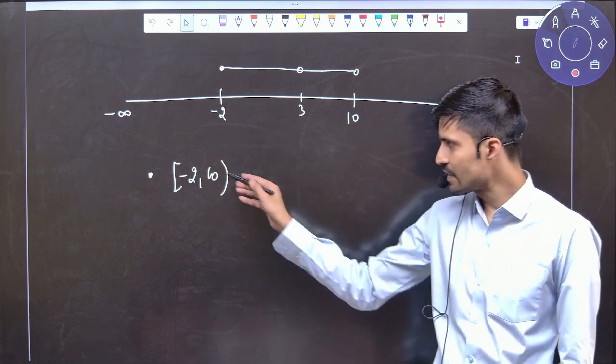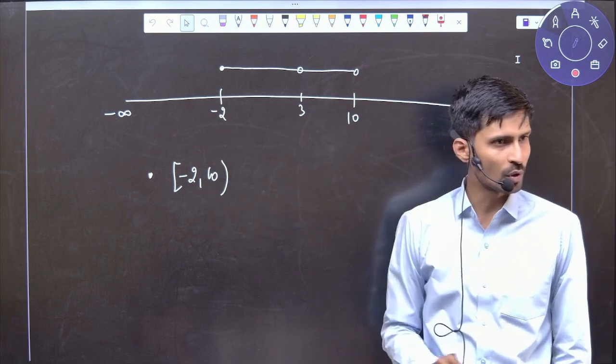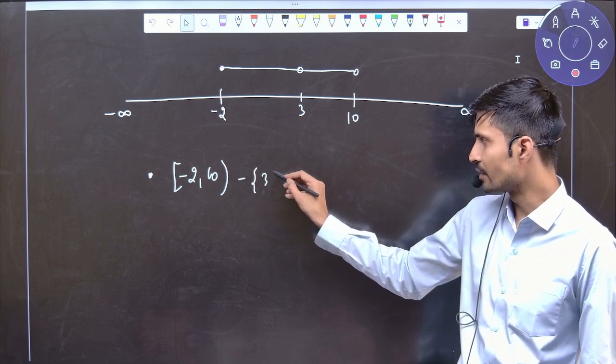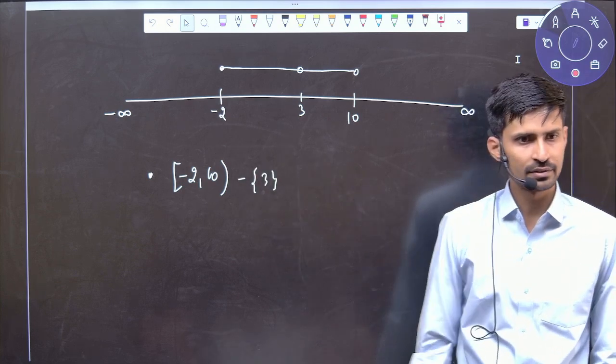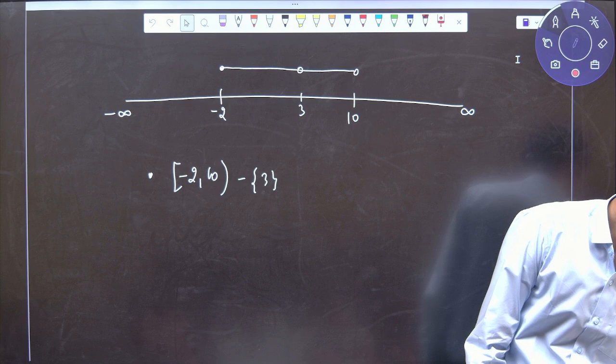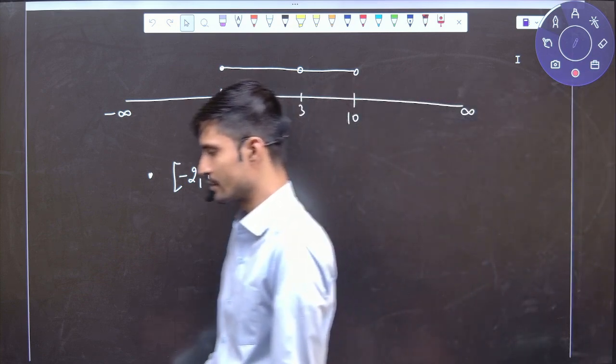Now, one number is coming inside, that number is 3, which we don't want. So simply, I will say minus, and I will write curly bracket 3. That will become the representation for that. Okay? Yes? Yes, sir. Write it down, sir.